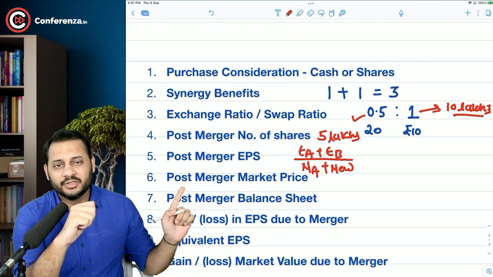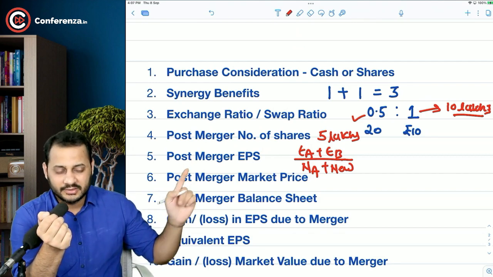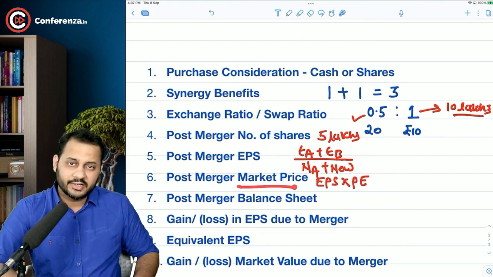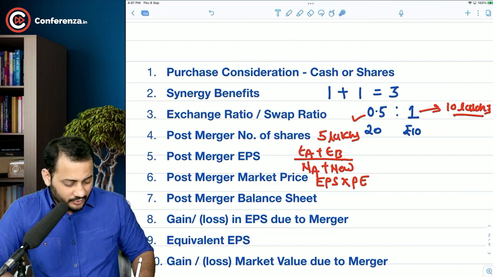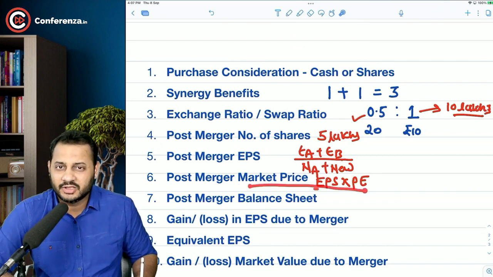Then comes the post merger market price. It's very simple, sir. Once you have calculated the EPS, you can use that post merger EPS to calculate the post merger market price. The formula for market price is EPS into PE ratio, which we also used in the last chapter. So if this EPS is post merger, the market price will also be called post merger.